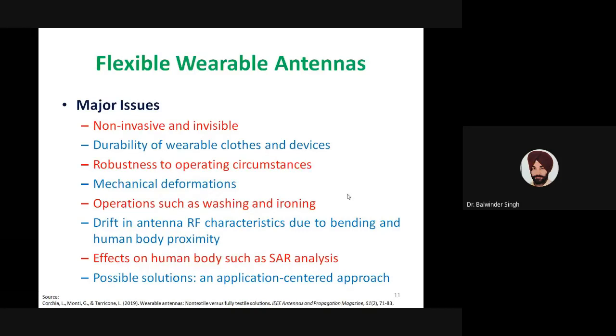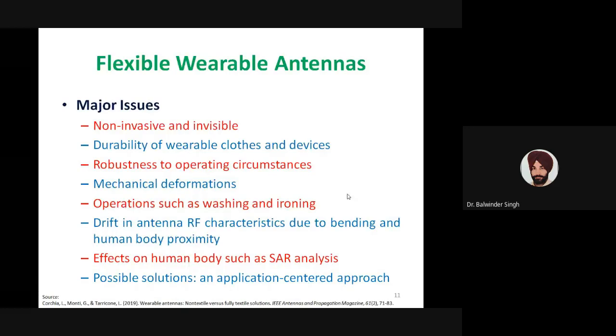So how to make the antenna independent of the surrounding environment? That is also a major issue in the design of flexible wearable antennas. Mechanical deformation, as I have already discussed, is also a major research issue.